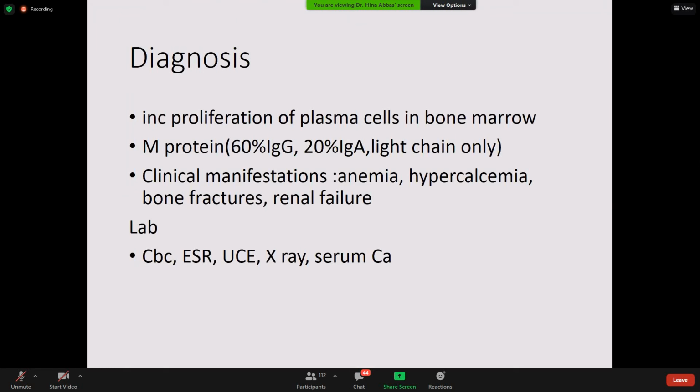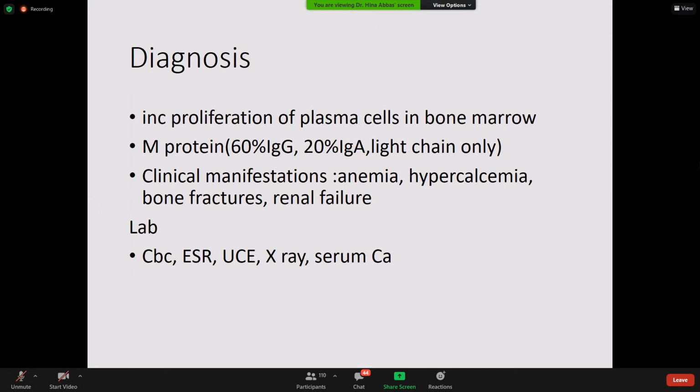Okay, so that's why when they start proliferating, they are not proliferating in the lymph nodes and so on; they start proliferating in the bone marrow. From there they can come into the blood, and that stage is called plasma cell leukemia. But if they are confined to the bone marrow, this is multiple myeloma, and their proliferation starts in the bone marrow. And diagnosis is on the basis of the count of plasma cells in the bone marrow, because normally the count of plasma cells in the bone marrow is 1 or 2%.